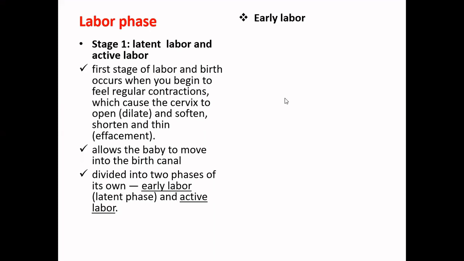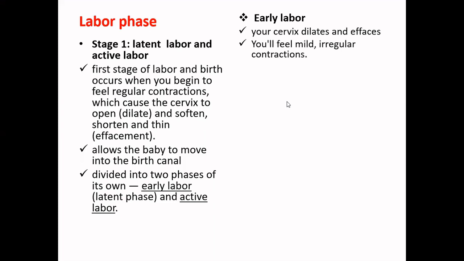Now the early labor phase is when your cervix dilates and effaces. You will feel mild as well as irregular contractions. This is basically the start of your labor phase. At times you will find a clear pink or slightly bloody discharge from your vagina.